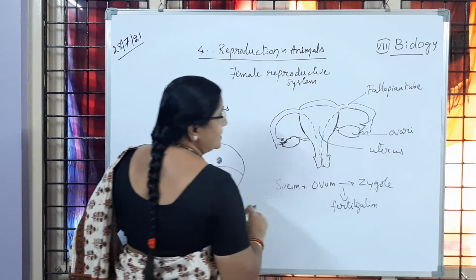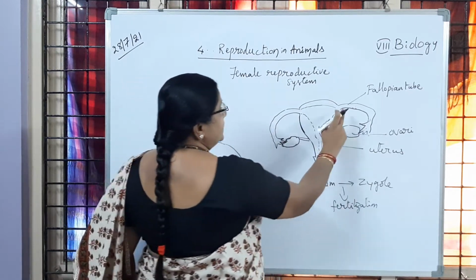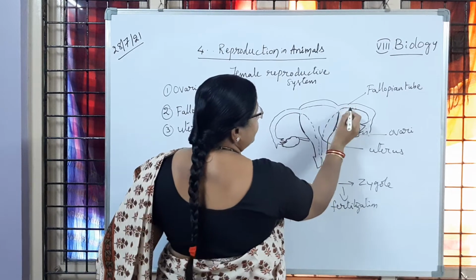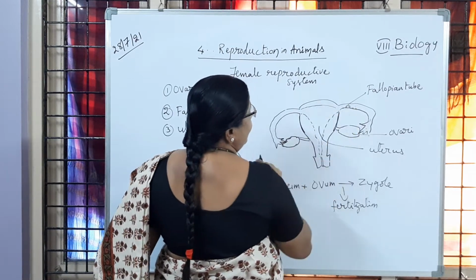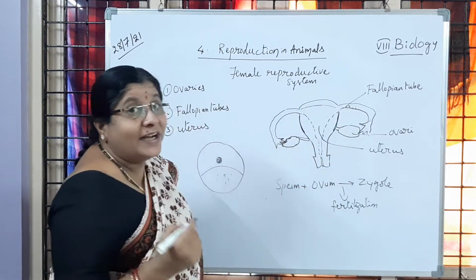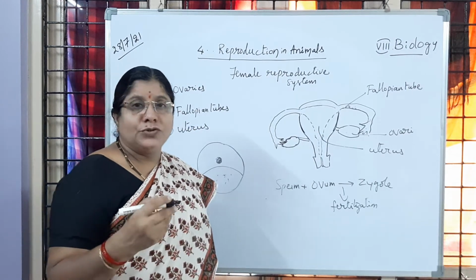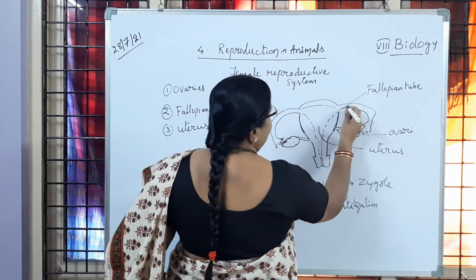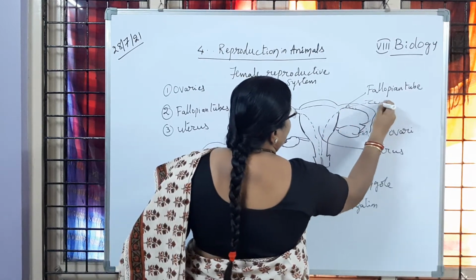This process is called fertilization. So now in the fallopian tube, the process of fertilization is going to happen. After the fertilization, the zygote which is formed is in diploid condition, 2n, two sets of chromosomes are present in the zygote. So, this is a zygote.